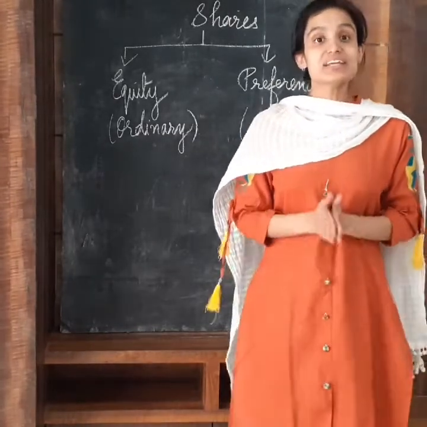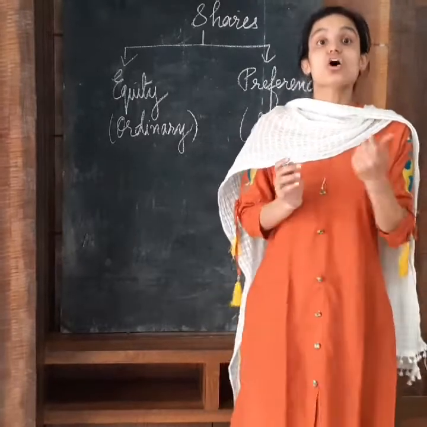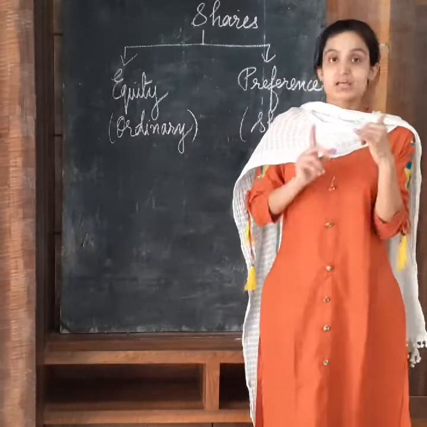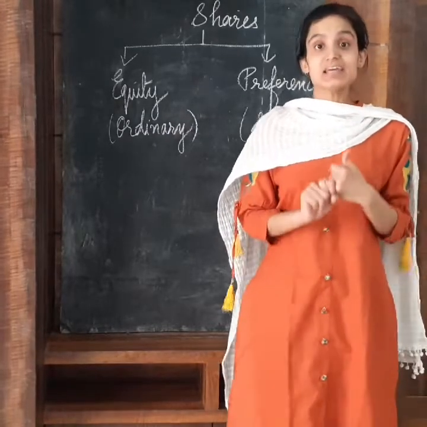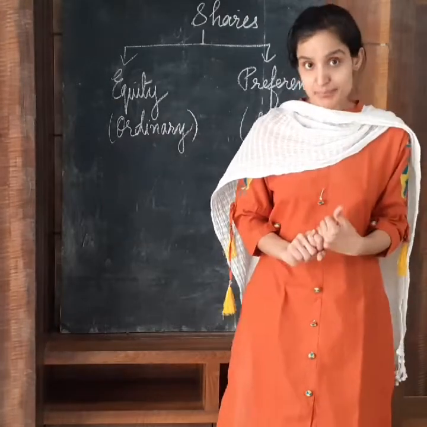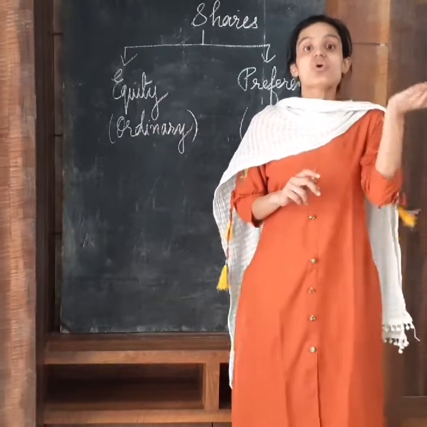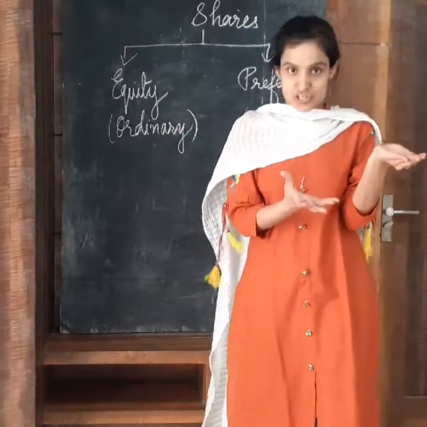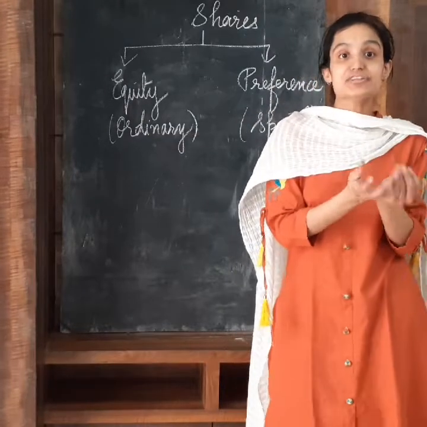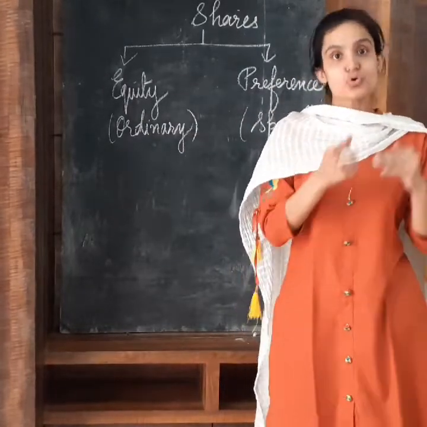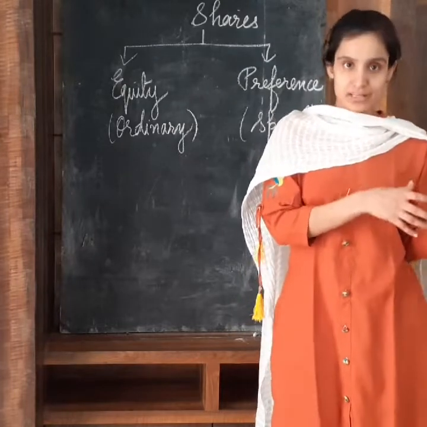Third is that equity shareholders carry voting rights. This is the most important feature of equity shares. They carry voting rights. That means the persons who have invested in equity shares, or we can say equity shareholders, have the right to vote in proportion to their shareholding.